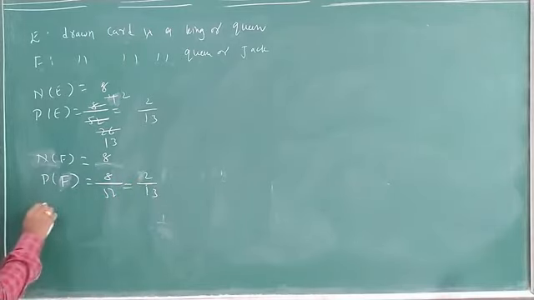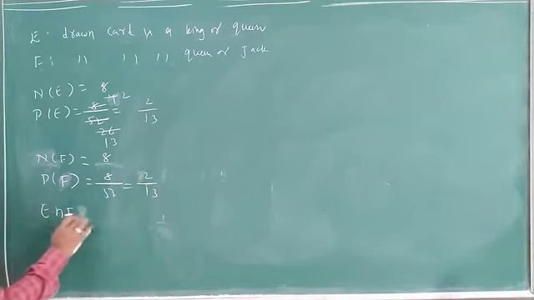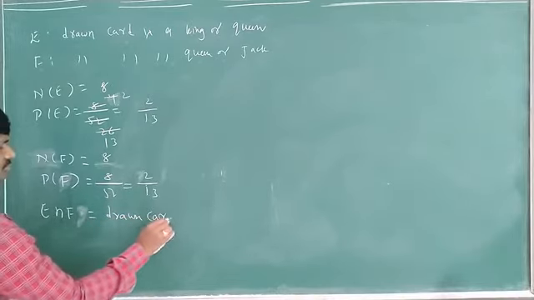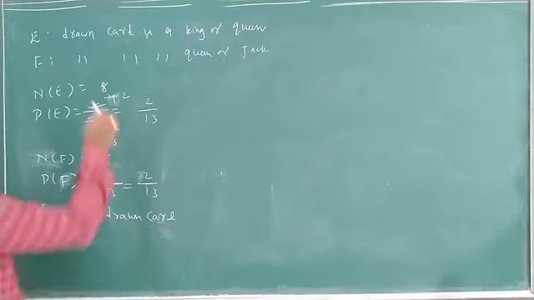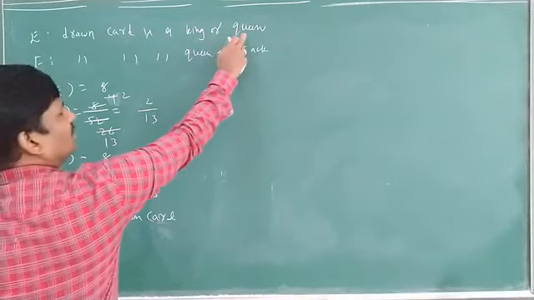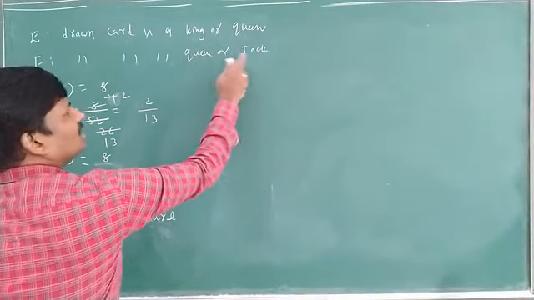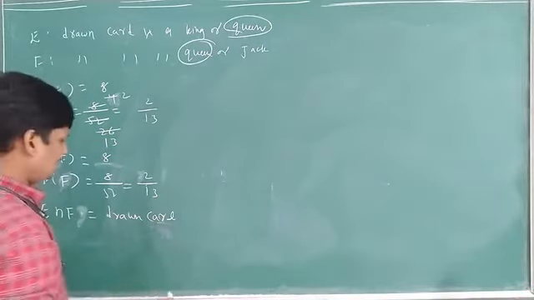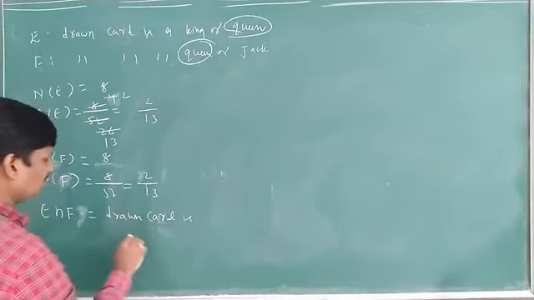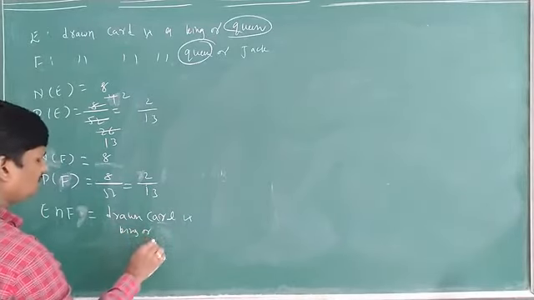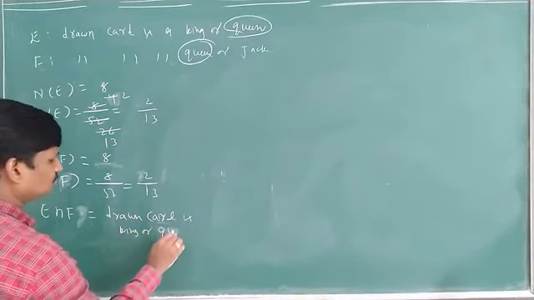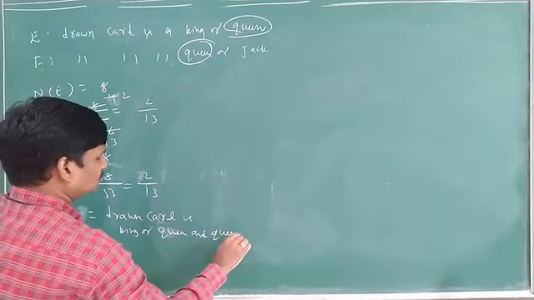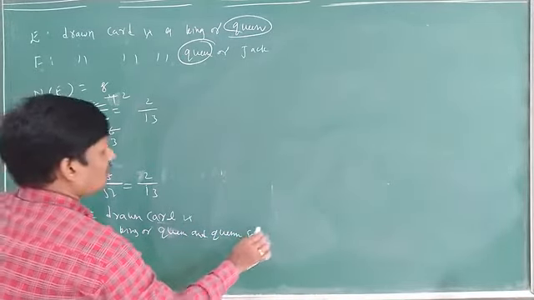Next, E intersection F. The drawn card is king or queen, and queen or jack.